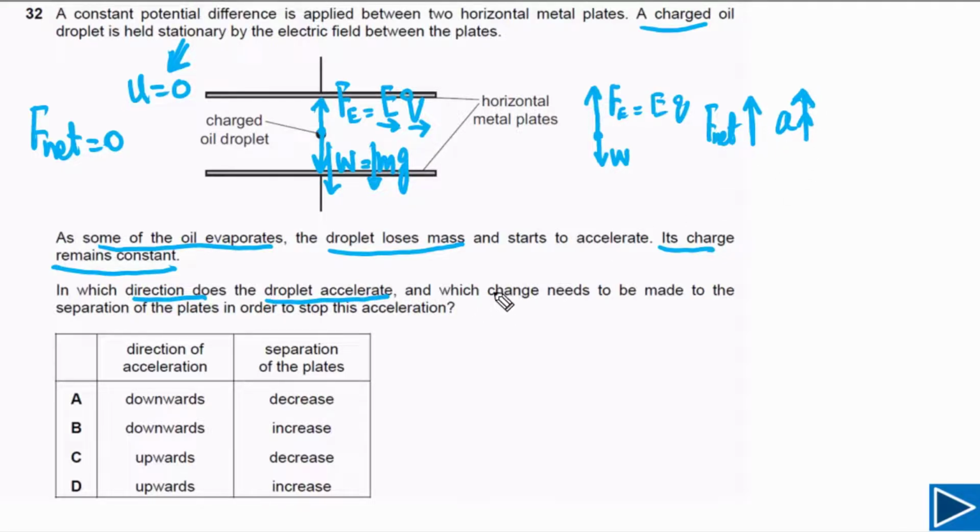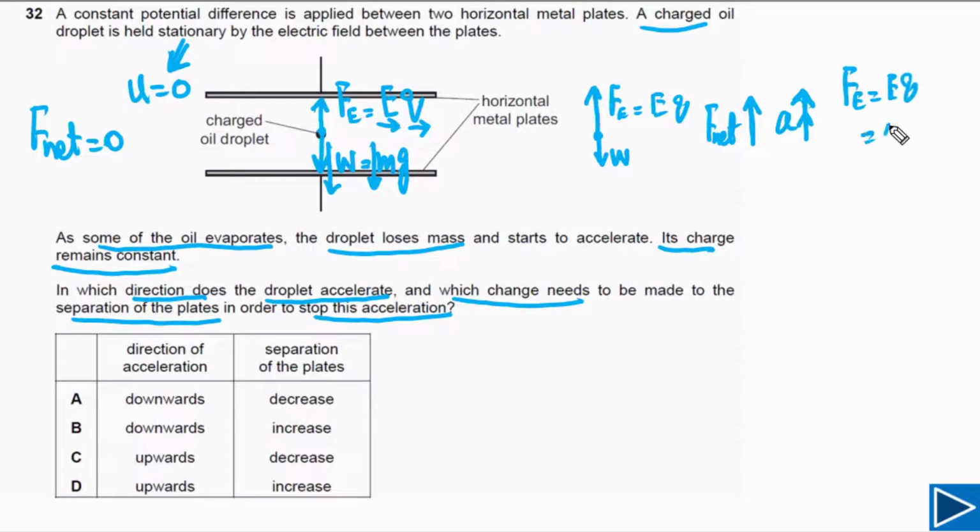Now let's move on to the second part. The question is asking which change needs to be made to the separation of the plates to stop this acceleration. We need to stop this acceleration. It simply means that we need to make the resultant force equal to 0. If you look at the electrical force now, Fe is equal to Eq.